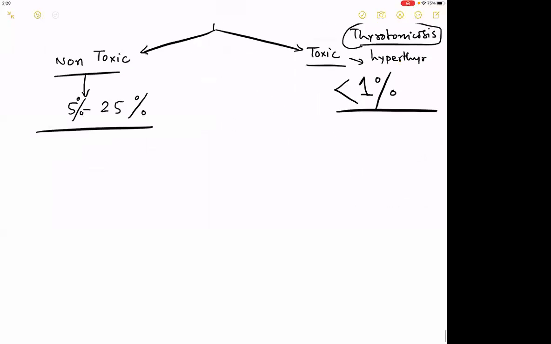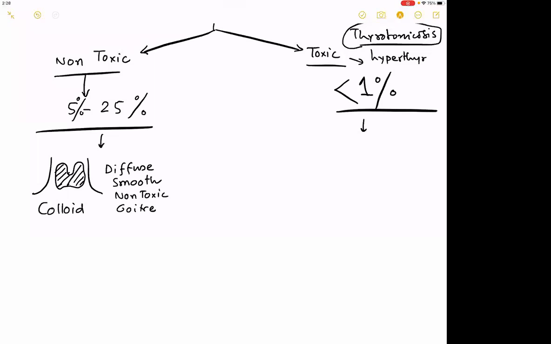So the first one in a goiter example is very simple. What if both the lobes are enlarged, and the surface is smooth? What is this condition called? Diffuse. This is called a diffuse non-toxic goiter, smooth, non-toxic. We are in the non-toxic group. Commonly called colloid goiter. Commonly called simple goiter.